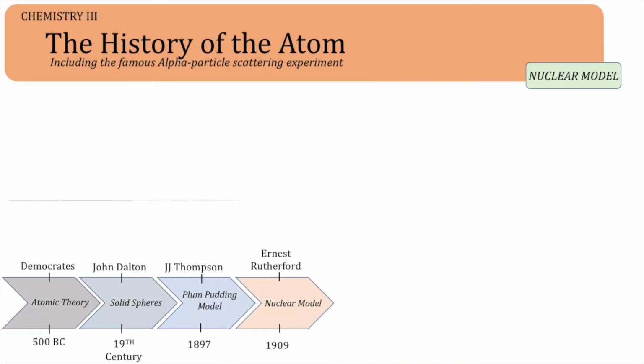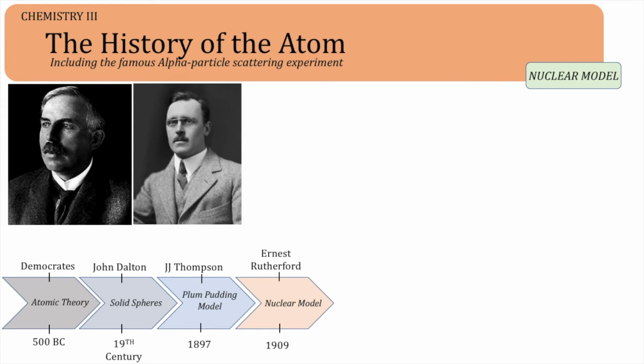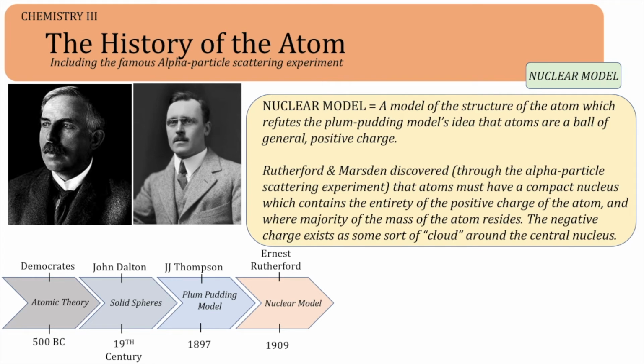The experiment by Rutherford and his student led to the refutation of the plum pudding model. Rutherford used the fact that atoms must contain a small, heavy, concentrated area of positive charge to create his nuclear model of the atom. This model assumes a positively charged nucleus that is extremely dense.